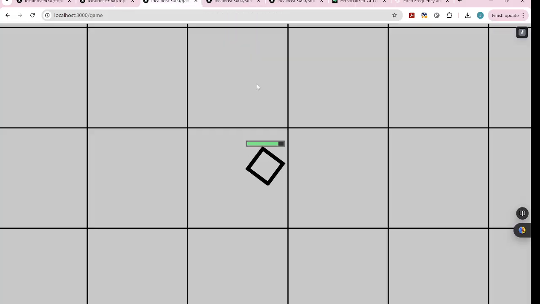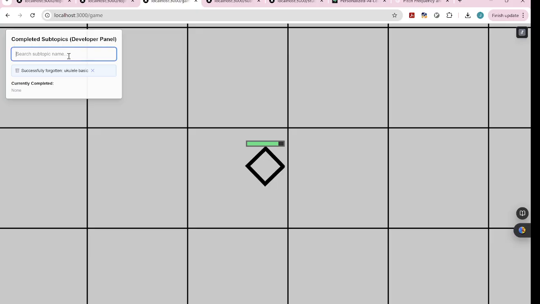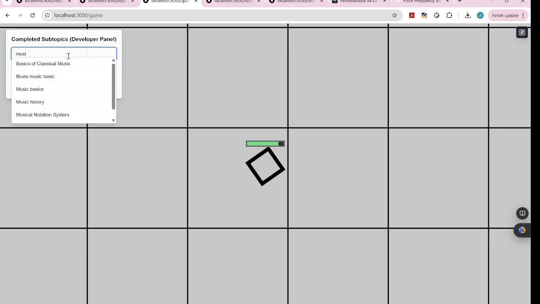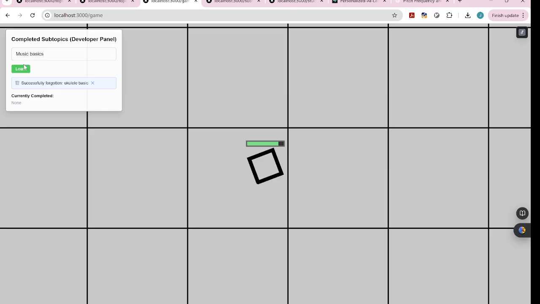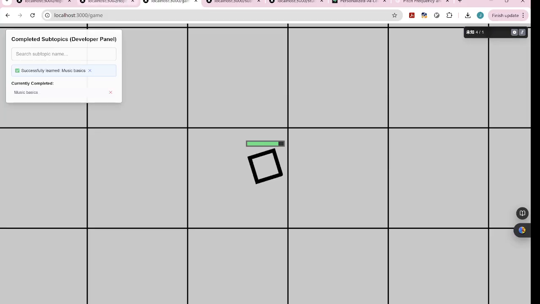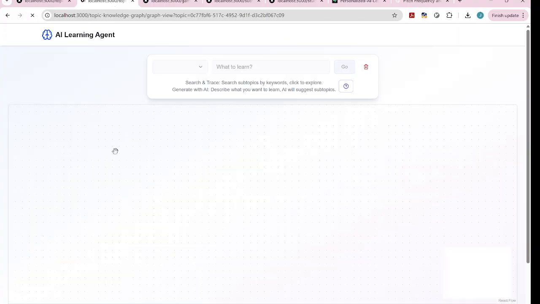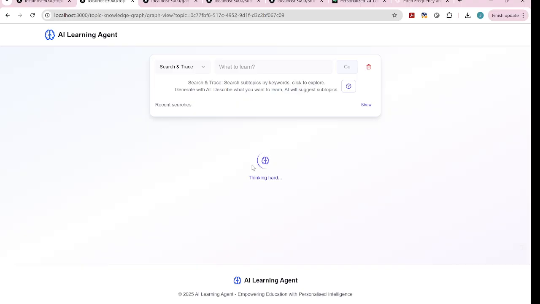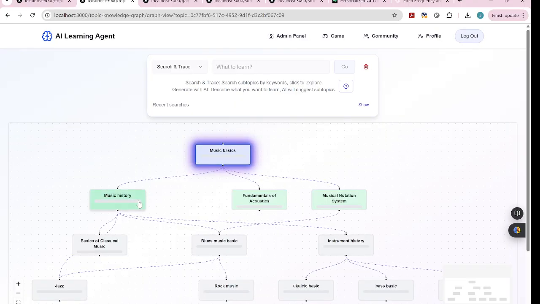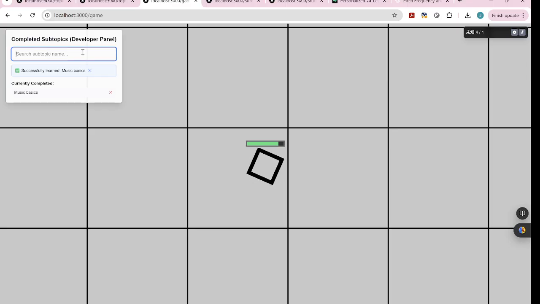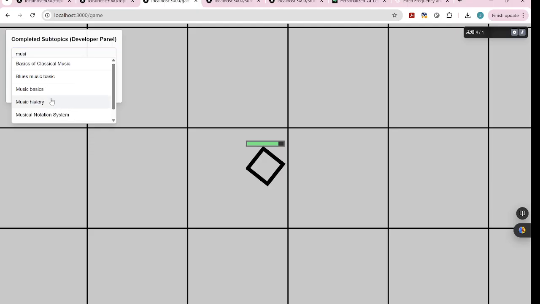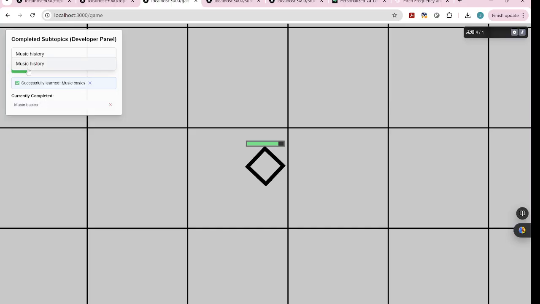So let's do it. I have cheating tools, so we can use this to study it immediately. And we learn it. Press it. Now you can study music history, the fundamentals of acoustics, and the music notation system, and we can study them one by one. For example, we can study music history, press it, and learn it.